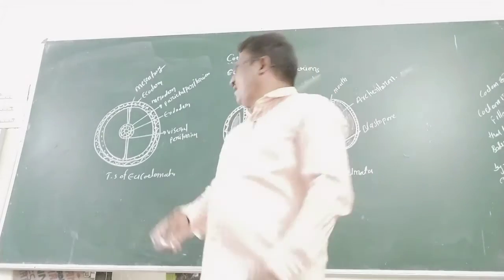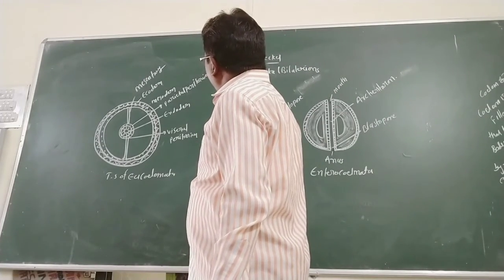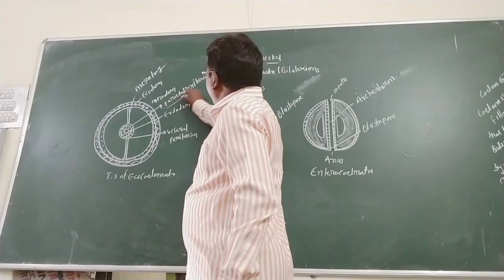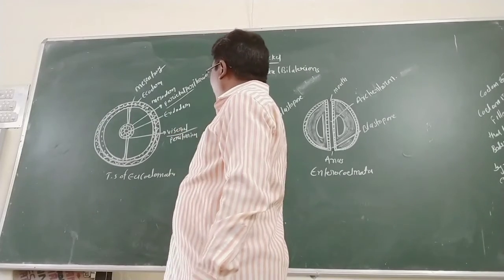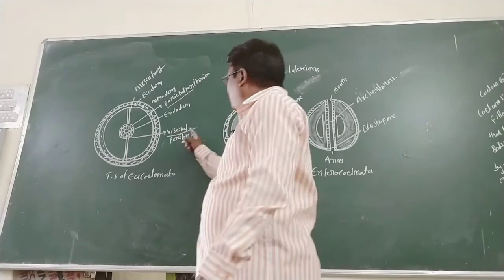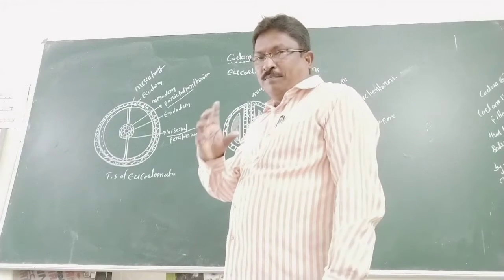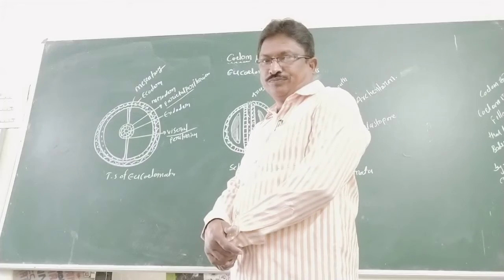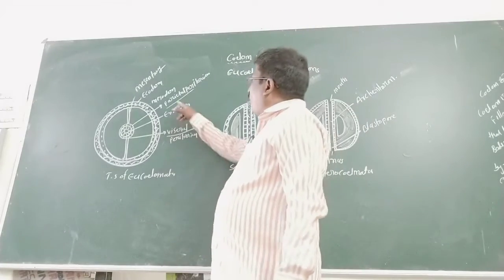The other is the visceral layer or splanchnic layer. So the mesodermal peritoneum splits into two peritoneum layers.